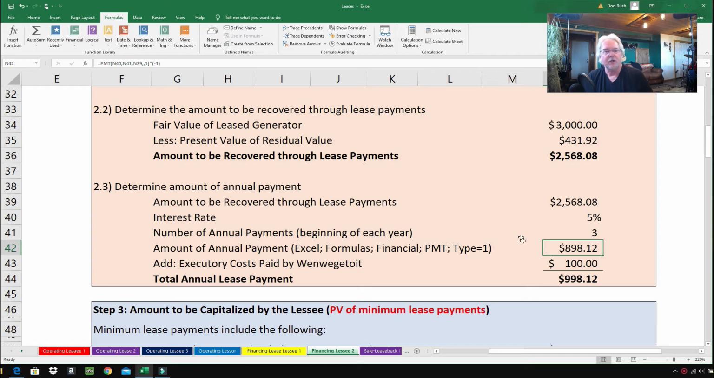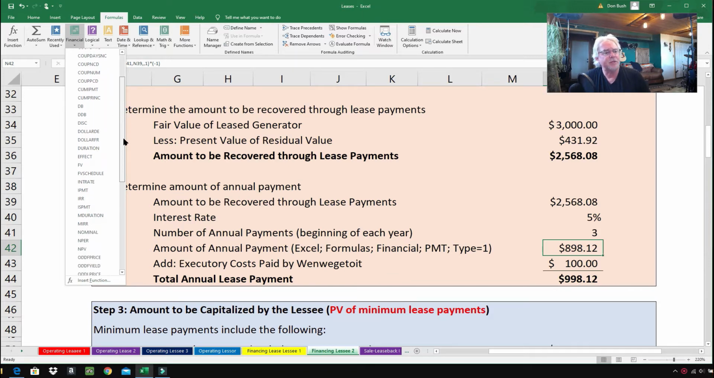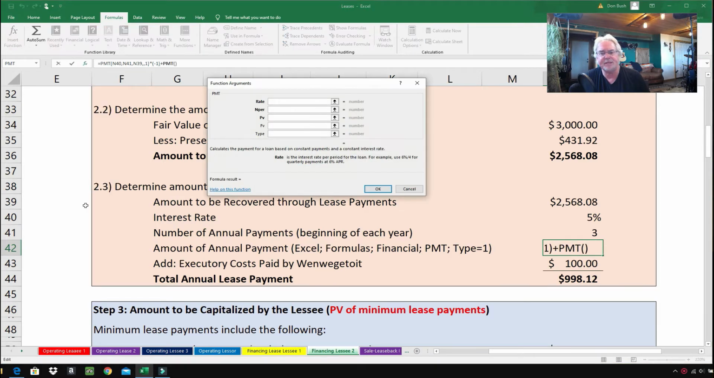Well, we're going to use Excel again. Excel is a wonderful tool. All we do is go up to Financial, come down to Payment, PMT. There we are, PMT. And you type in the rate, 5%, or you can just click on it if you got it typed out like I do. The number of payments is going to be 3. The present value, $2568.08. And the type, it's really important that you type in the number 1.